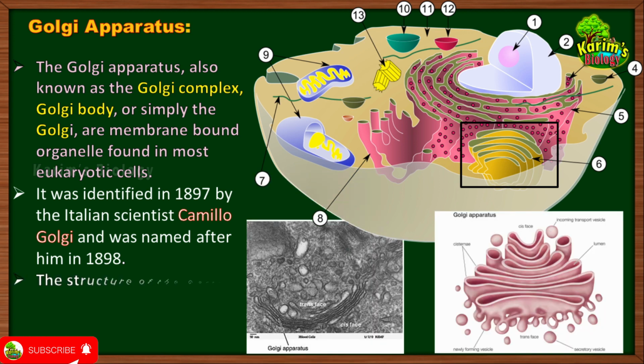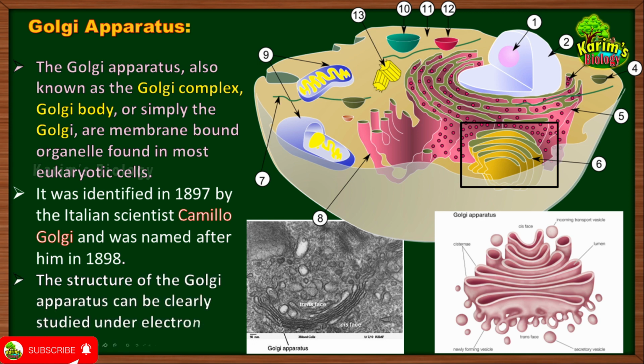Right, now let us talk about the structure of Golgi apparatus. Before that, you should know the fact that the structure of Golgi apparatus can be clearly studied only under electron microscope. Under normal light microscope or compound microscope, you can observe nucleus, and during the time of cell division, you can also observe chromosomes clearly. But if you want to study the structure, especially detailed structure of Golgi apparatus, then compound microscope is not enough. You definitely have to take the help of electron microscope, which can magnify the Golgi apparatus for several thousands of times. Okay, so this is how the Golgi apparatus appears under electron microscope.